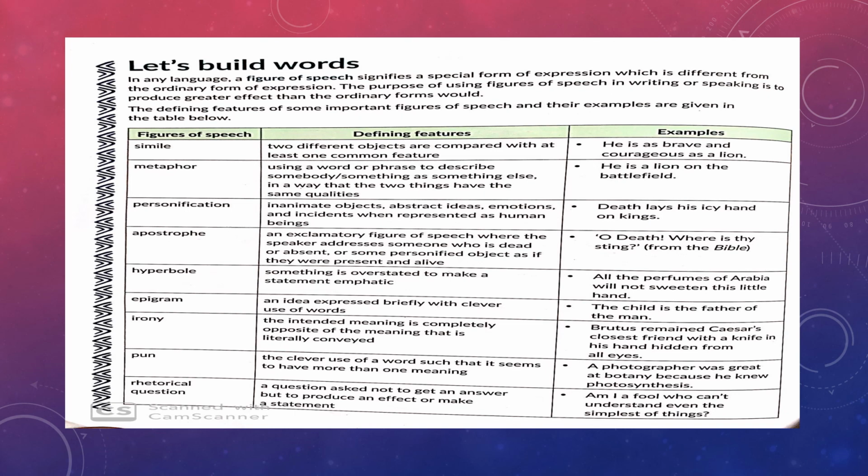Pun, the clever use of a word such that it seems to have more than one meaning. A photographer was great at botany because he knew photosynthesis. So we are using words to mean something else in a clever way.